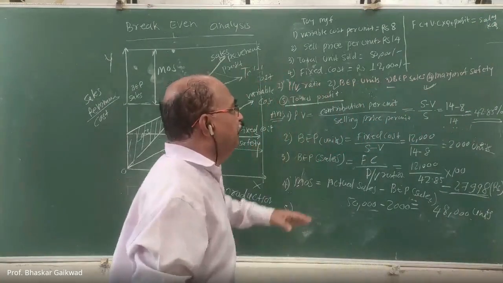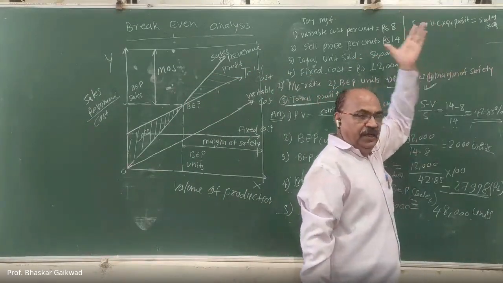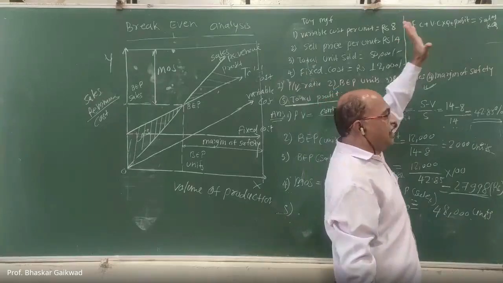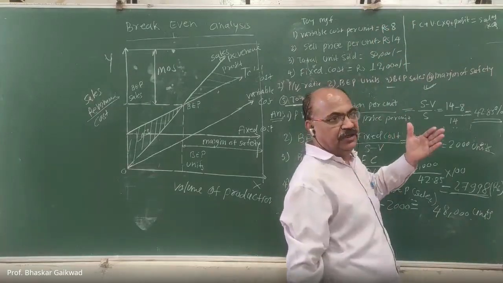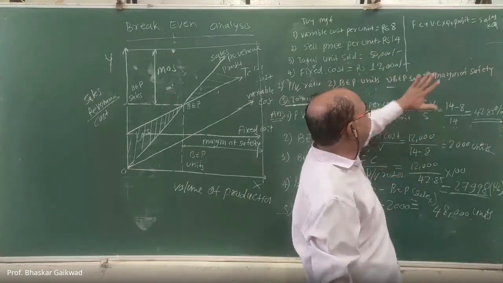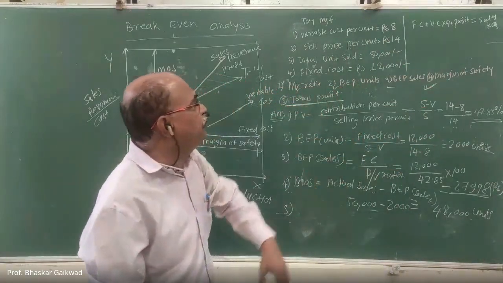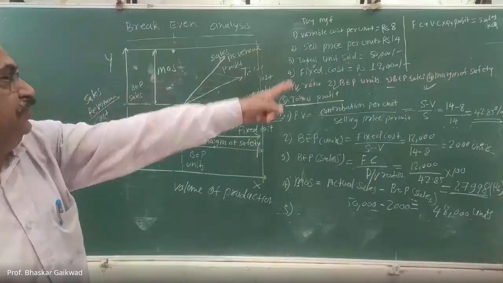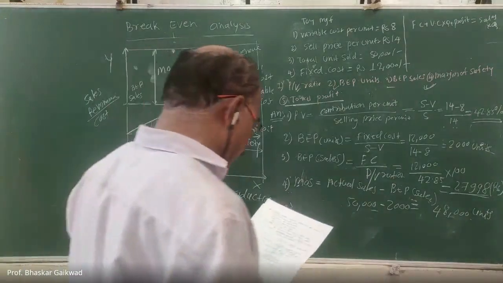This is actually the basic formula. You have to remember this always to solve certain numericals, because everything is based upon this formula. Now here we are asked what is the total profit.